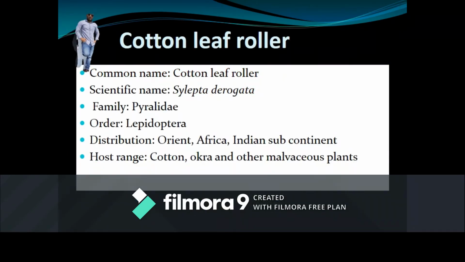Cotton leaf roller, the common name is cotton leaf roller and the scientific name is Sylepta derogata, belongs to family Pyralidae, order Lepidoptera, and it is distributed throughout the Indian subcontinent and Africa. The host range is cotton, okra and other malvaceous plants. This is one of the minor pests in cotton, nowadays it has become a major pest.